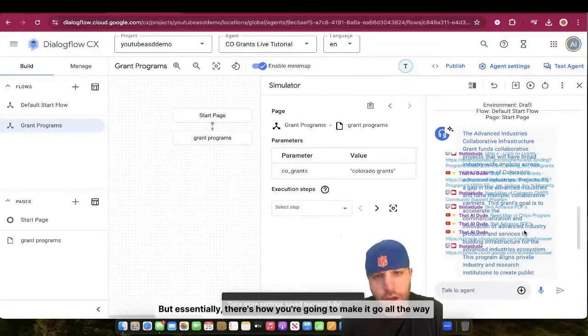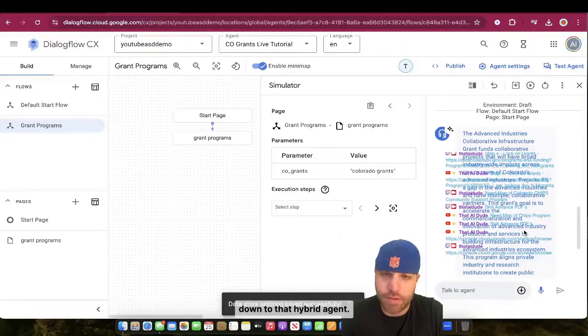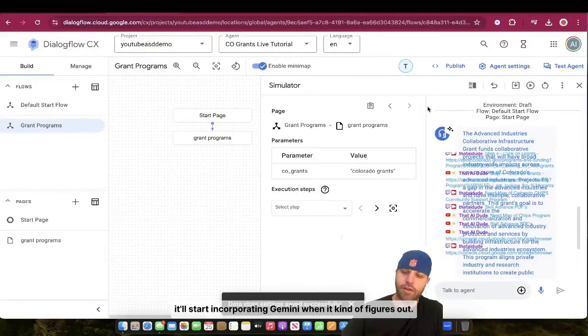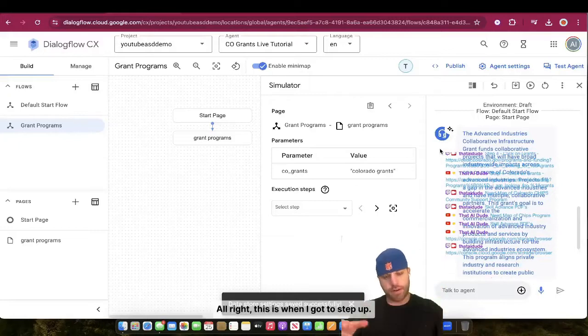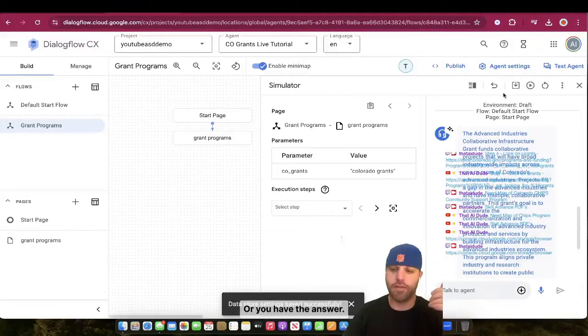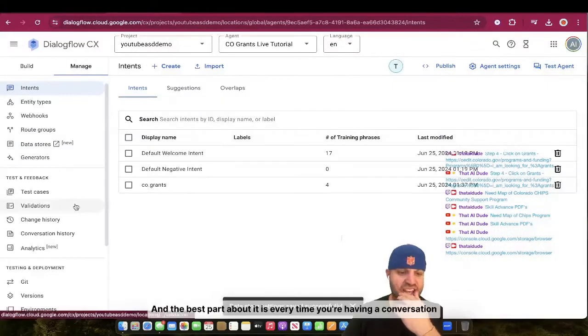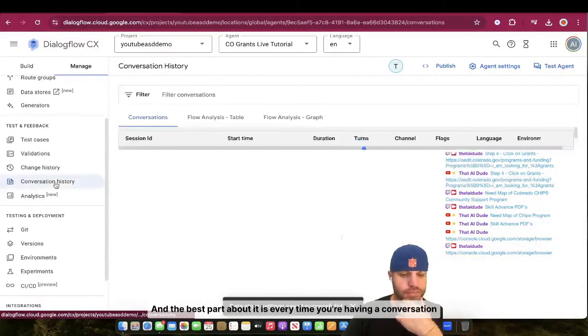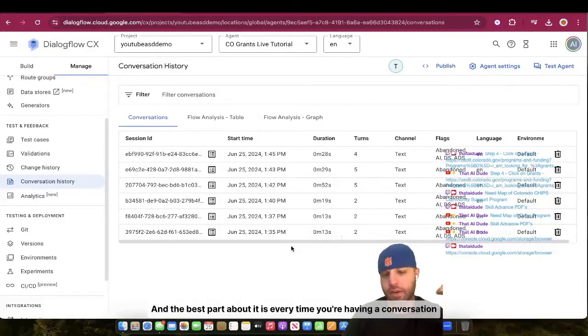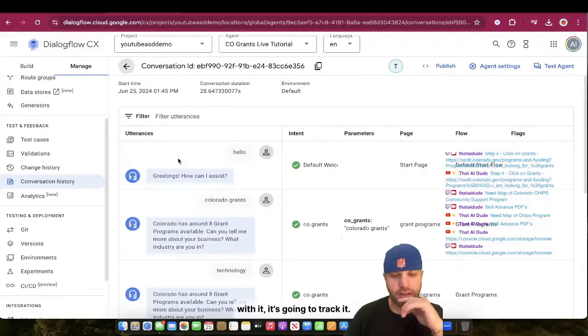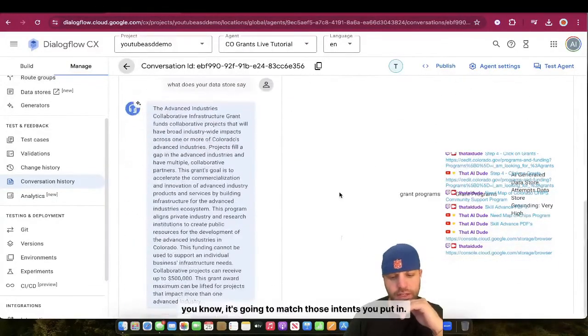But essentially, that's how you're going to make it go all the way down to that hybrid agent. It'll start incorporating Gemini when it figures out, all right, this is when I've got to step up, or you have the answer. It's going to get better every conversation. And the best part is every time you're having a conversation with it, it's going to track it and match those intents you put in.